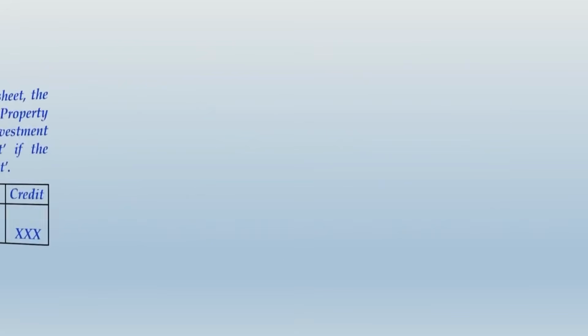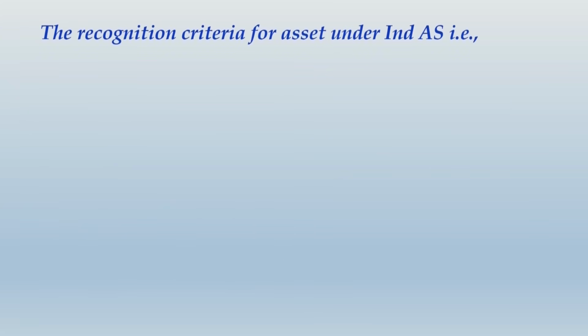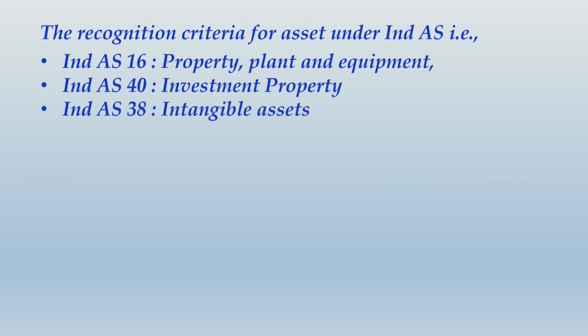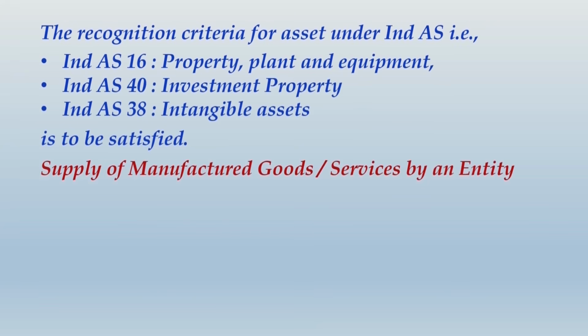Let us move ahead and continue writing further. The recognition criteria for asset under Ind AS, that is Ind AS 16 property, plant and equipment, Ind AS 40 that is investment property, and Ind AS 38 that is intangible assets, is to be satisfied. Supply of manufactured goods or services by an entity. So it may happen that the entity is providing its own goods or service towards CSR expenditure.